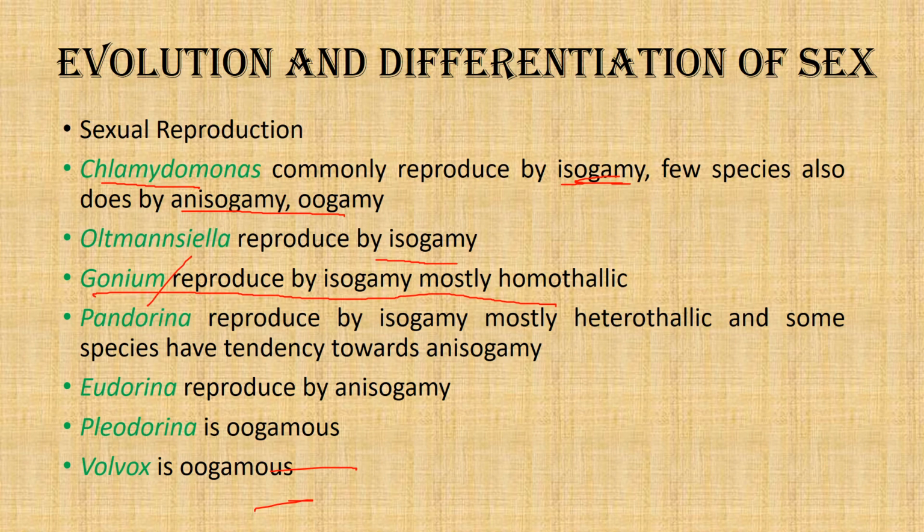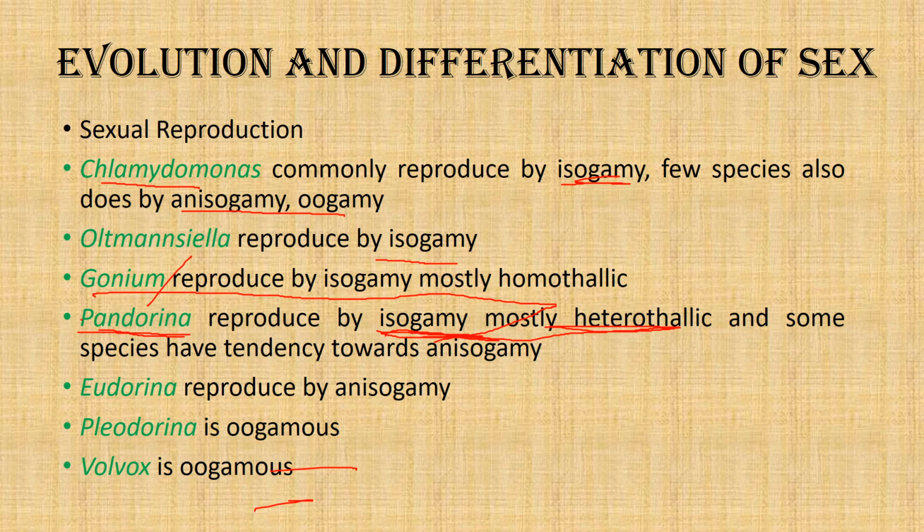This is Pandorina, and then we see the Pandorina. In Pandorina, we see that isogamy is mostly heterothallic, which suggests that Pandorina is a little more advanced than Gonium, where isogamy was mostly homothallic, that is, a more primitive type of isogamy. But in Pandorina we see that the isogamy is mostly heterothallic, which means it is more advanced.